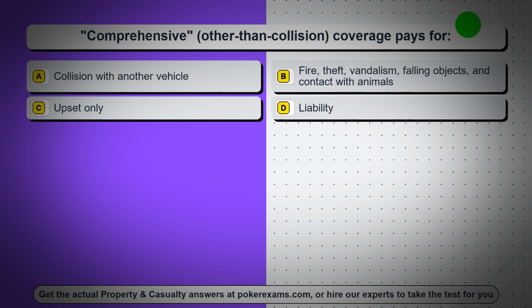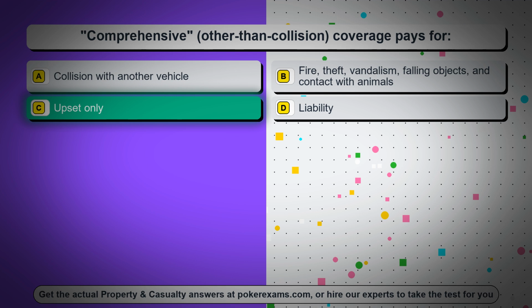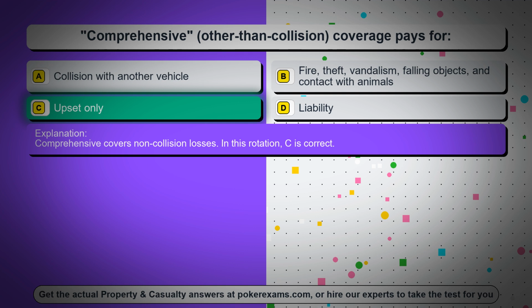Question 22. Comprehensive, other than collision, coverage pays for, option A, collision with another vehicle, option B, fire, theft, vandalism, falling objects, and contact with animals. Option C, upset only. Option D, liability. The correct answer is option C, upset only. Comprehensive covers non-collision losses. In this rotation, C is correct.